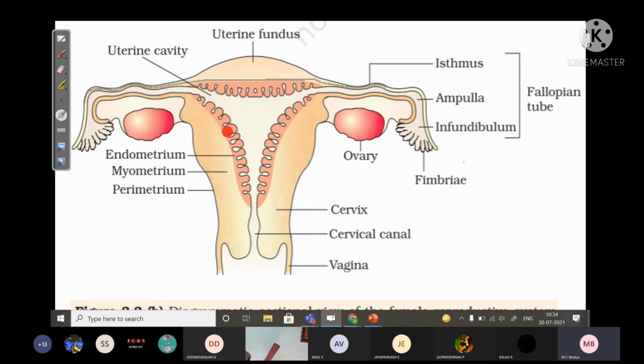In this, endometrium is important, causing menstrual cycle, menstruation. Then myometrium is also important, especially during the childbirth. Myometrium is made of muscles. Every muscle in our body, whether it is male or female, keeps relaxing, keeps contracting. But during the childbirth, myometrium has to vigorously contract to expel the embryo, which becomes fetus, out and expel the fetus outside through the birth canal. Birth canal means the distance between the cervix and the vagina. This much part is called cervical canal or birth canal.